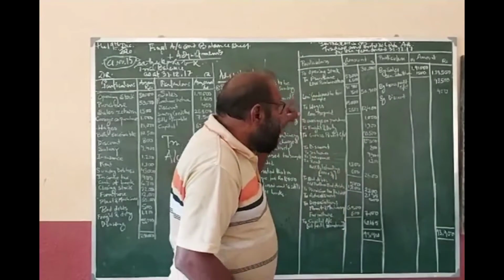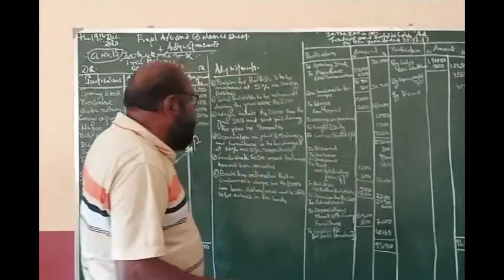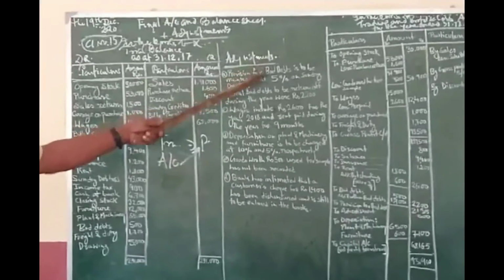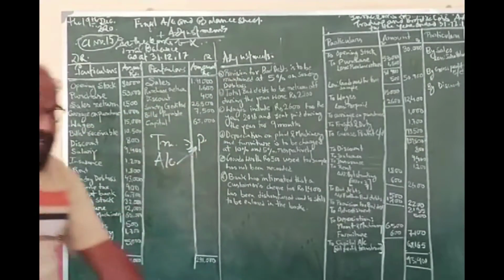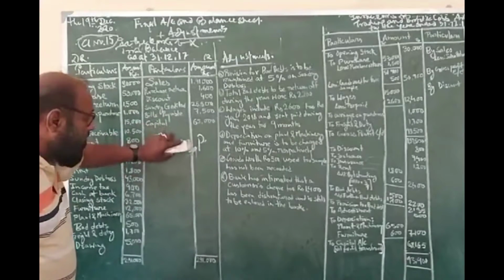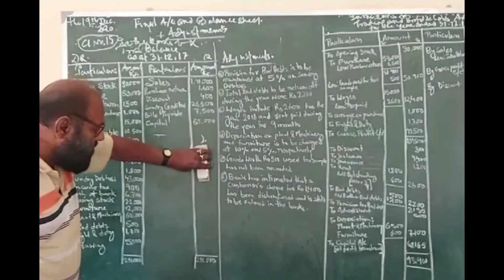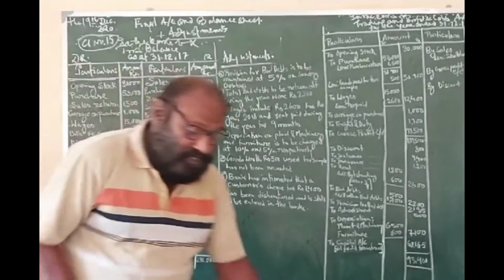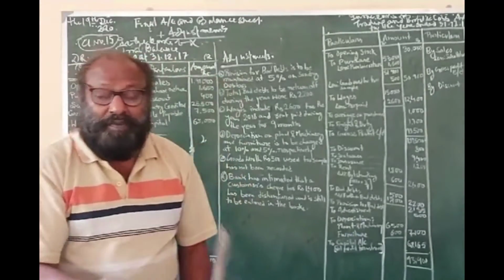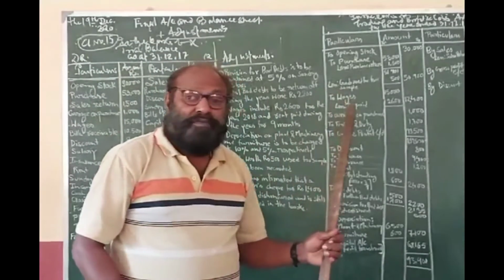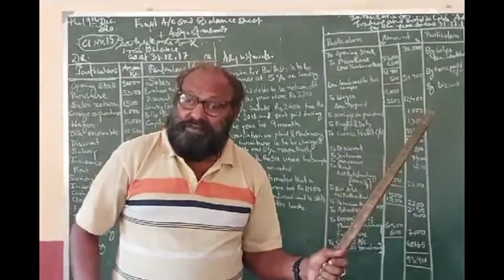Now I have taken up here one trial balance, and I have also given some adjustments. This type of problem was given yesterday, and that has duly been solved. Now, friends, I am giving you more or less the last problem on final accounts.